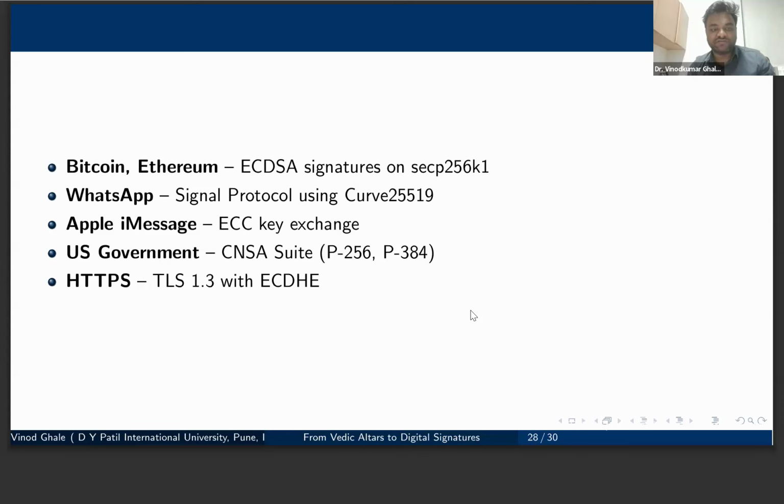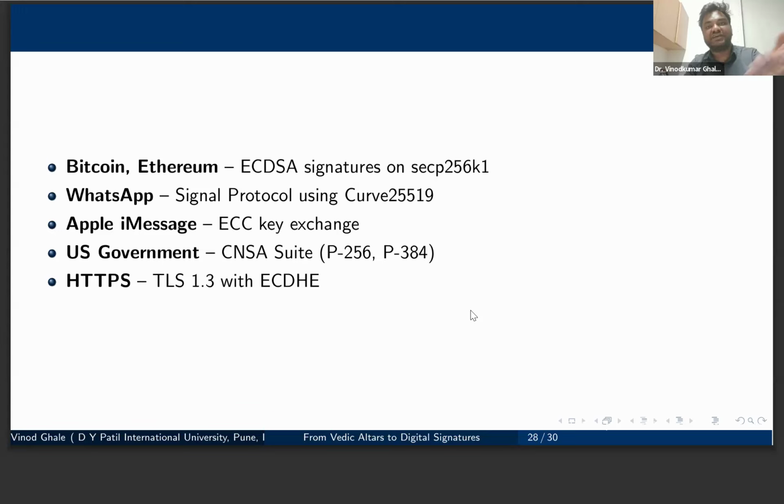The same works whenever we send messages. We have various applications of elliptic curve cryptography in WhatsApp, Apple iMessage, government security systems, and HTTPS. So for securing systems we are using elliptic curves, and these were derived from simple geometric constructions studied in ancient Indian mathematics. At that time people did not know this elliptic curve system, but those ideas from geometric constructions and practical approaches of mathematicians led us to this cryptosystem.